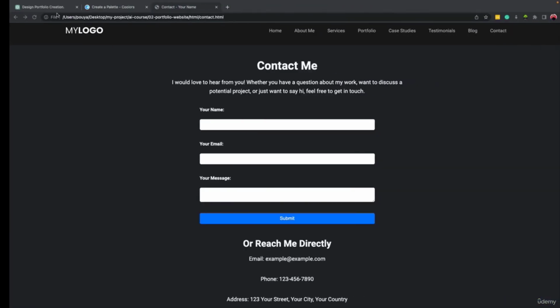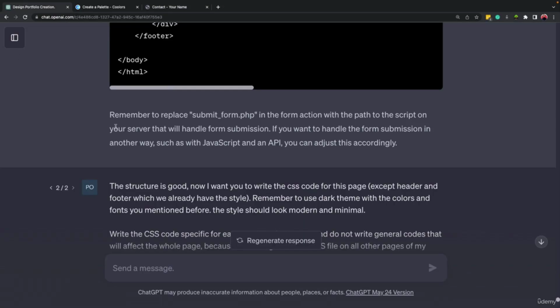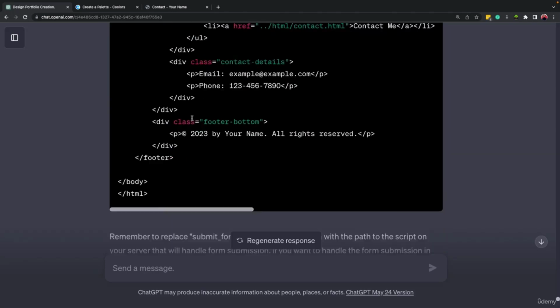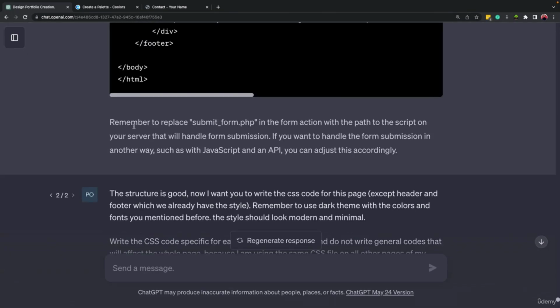So we have to come here to our ChatGPT, and when ChatGPT created the structure for this page, at the bottom of it, it wrote down: remember to replace submit_form.php in the form action with the path to the script on your server that will handle form submission.